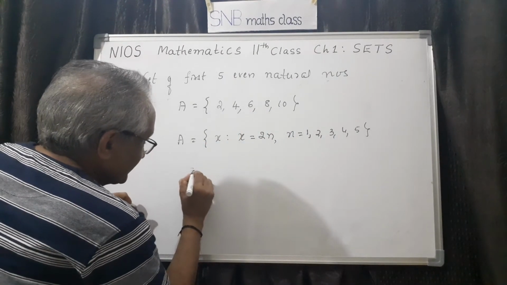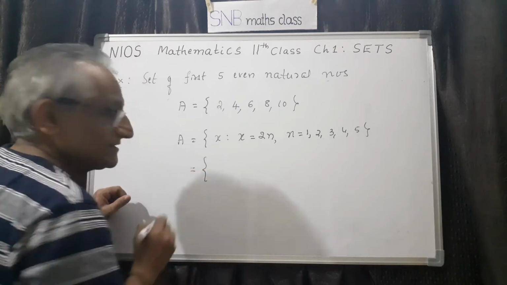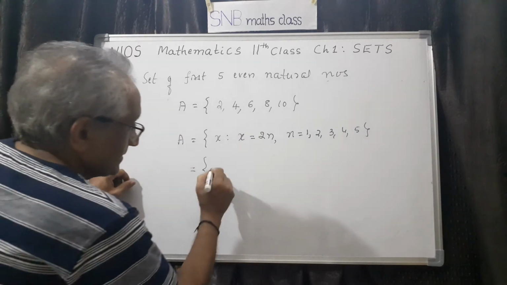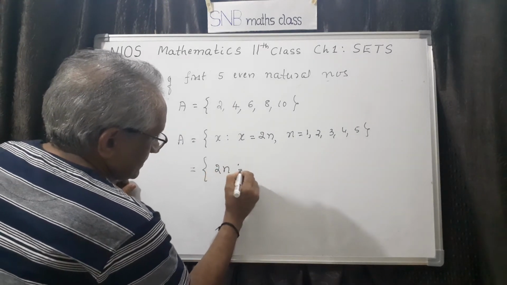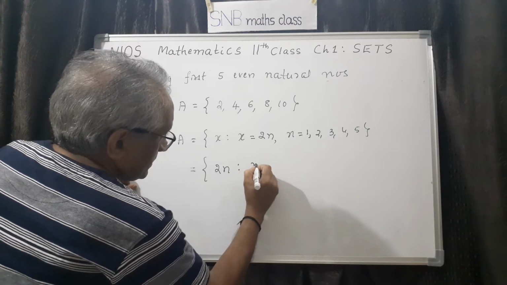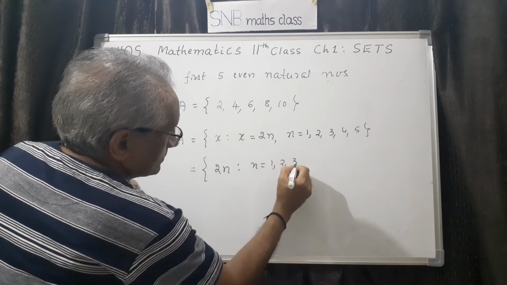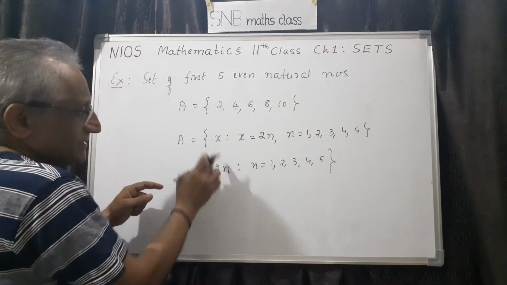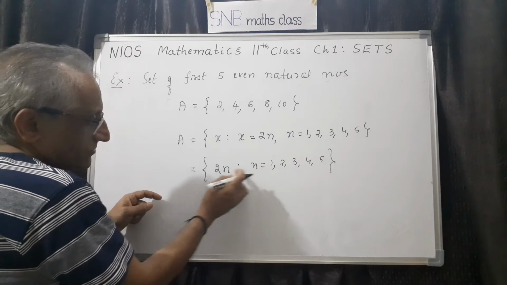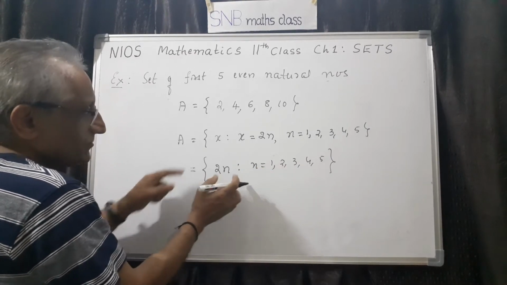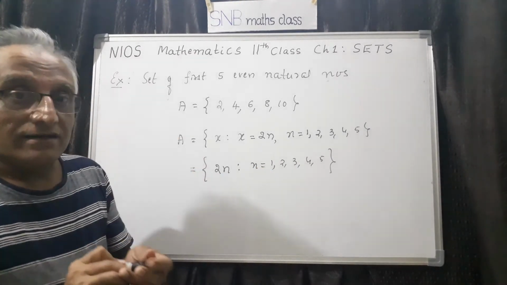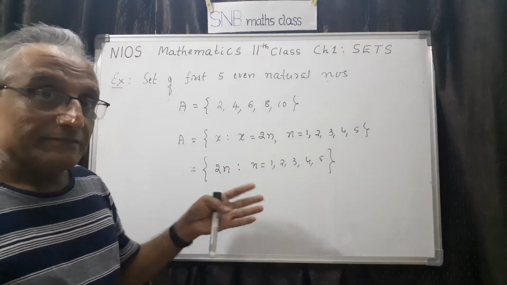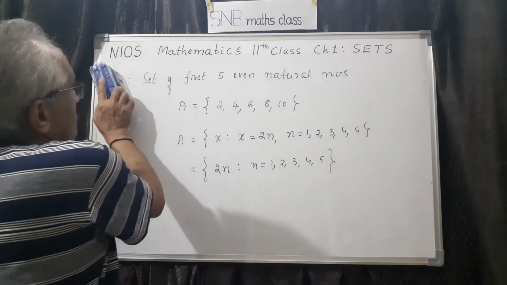I can also write like this. That's why I told you, different students can write in different ways, but when you expand it, you should get the same thing. That is important. I can write simply like this: 2n such that n equal to 1, 2, 3, 4, 5. So this is also correct. Instead of using x, I am writing directly n. For example, n equal to 1, you get 2. n equal to 2, 4. You will get the same thing. So this is the representation of a set using two methods. Let us discuss a few questions later because the idea is very clear now.